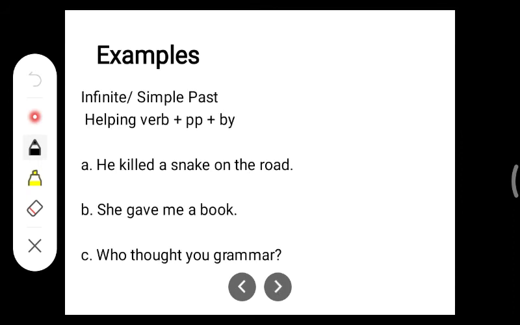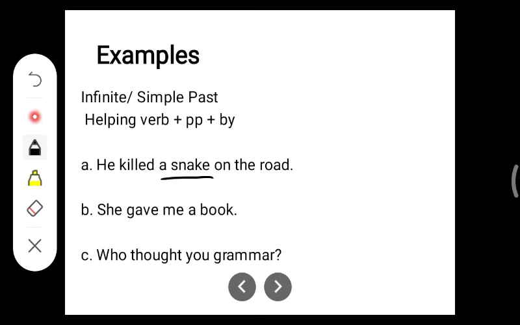Okay, let's move forward. So here, the first one, the simple past. Here also, you need to use the helping verb: object first, then helping verb, then past participle, by, and then the subject. Here, look at this. What is the subject now? Here, the subject is a snake.